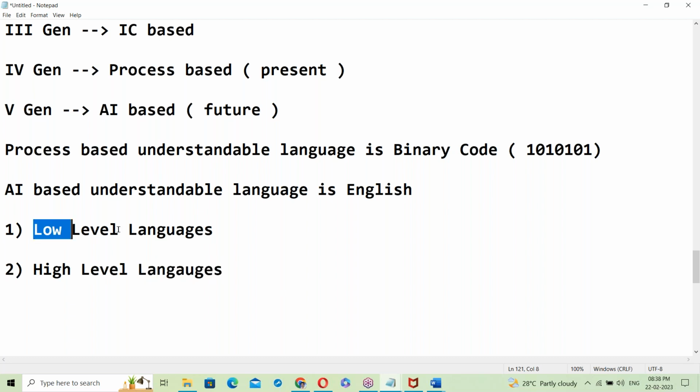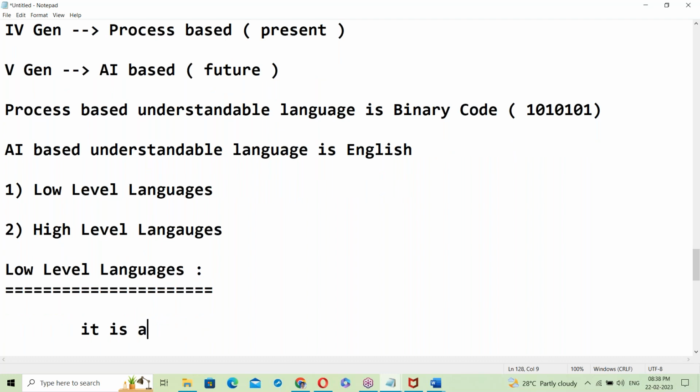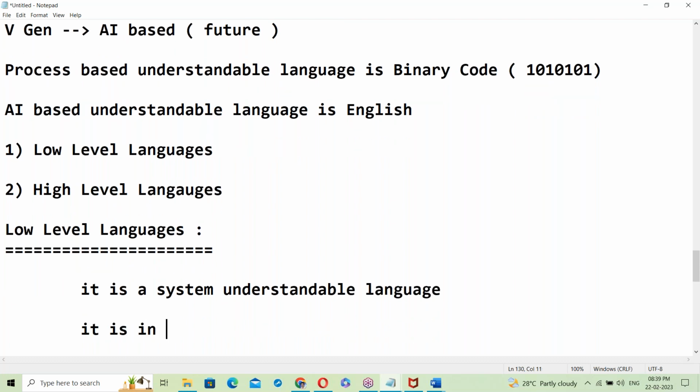A low level language is a system understandable language. It is in the form of binary code, zeros and ones.